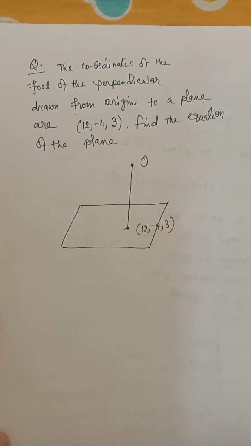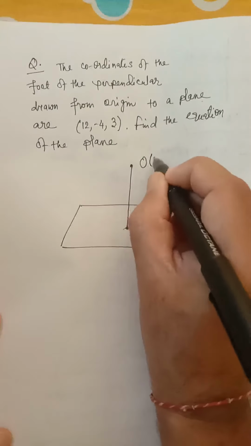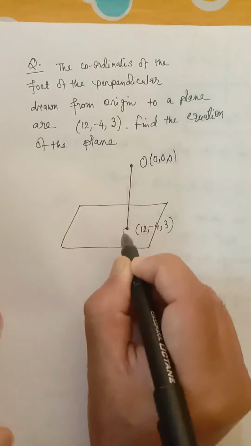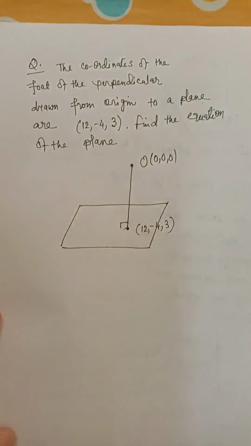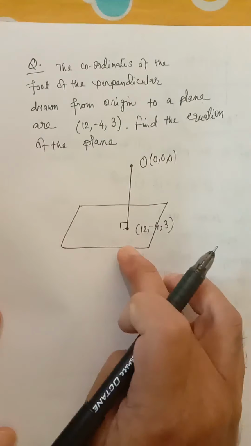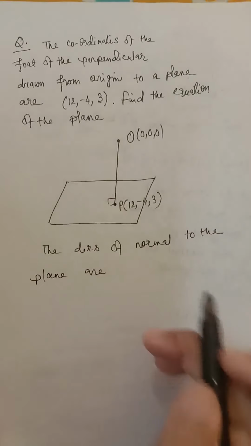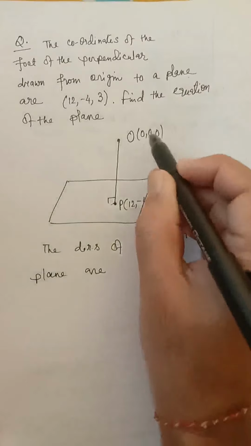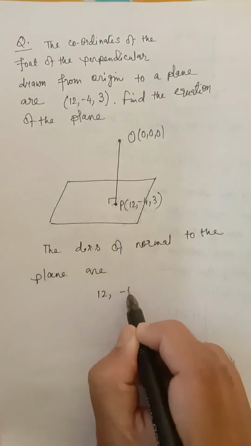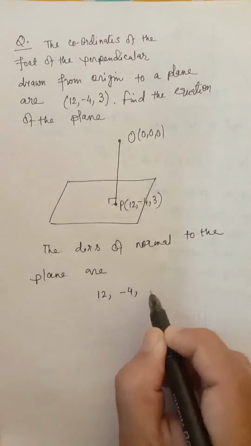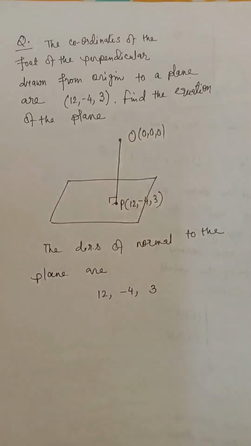So first of all, I will write the direction ratios. Coordinates of O are 0, 0, 0. This is the foot of the perpendicular, which lies on the plane. First of all, we will find the direction ratios of the normal. The direction ratios of the normal will be 12 minus 0, so 12; minus 4 minus 0, which is minus 4; and 3 minus 0, which is 3. So these are the direction ratios of the normal to the plane.